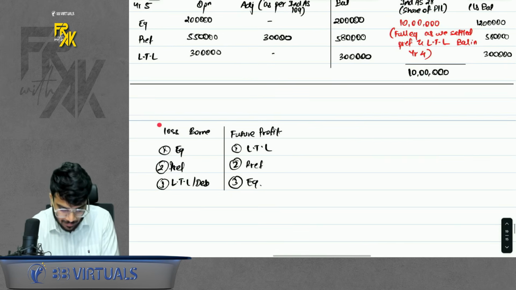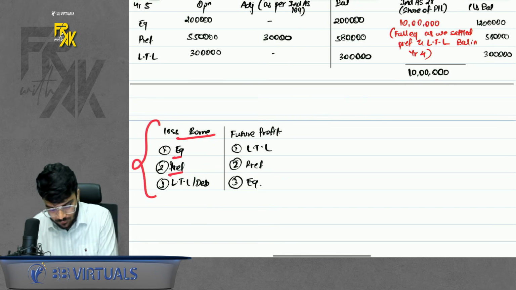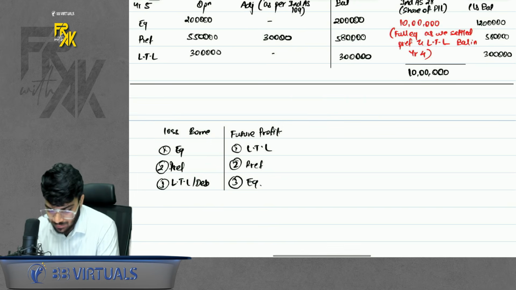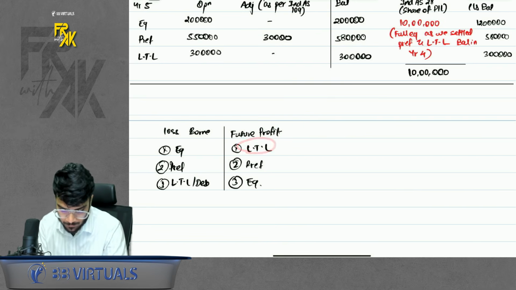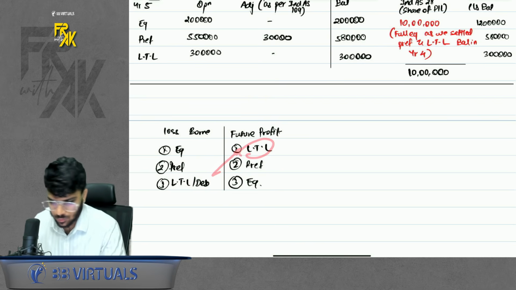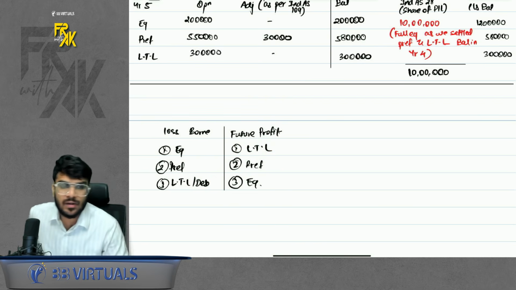Okay, so I have given the summary also. Loss borne by equity, preference, long-term loan, sequence. But when you distribute profit, first long-term loan gets. Why first he gets? Because you want long-term loan to bear the loss at the end. So you will have to give him the money first. Okay, so on this note, we complete the revision of Ind AS 28 as well.